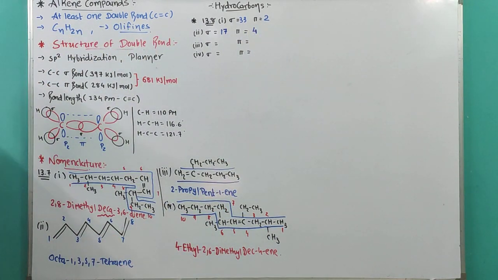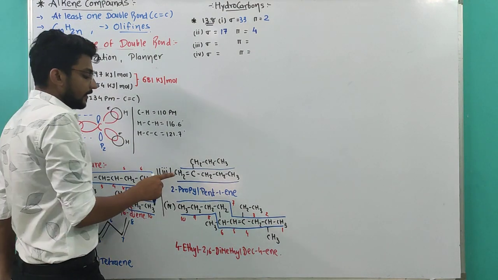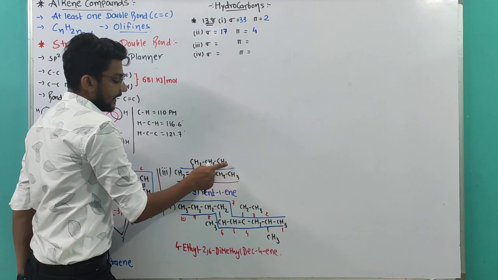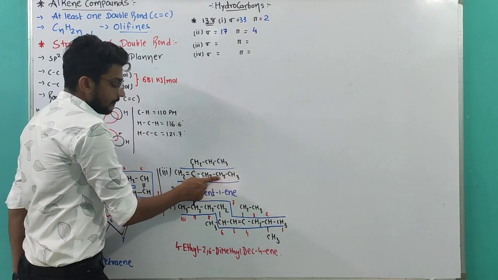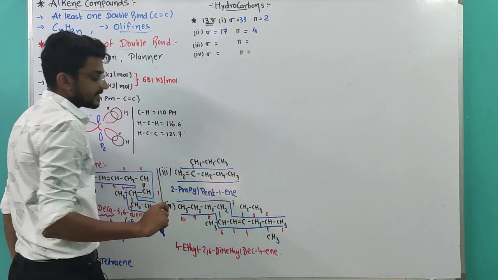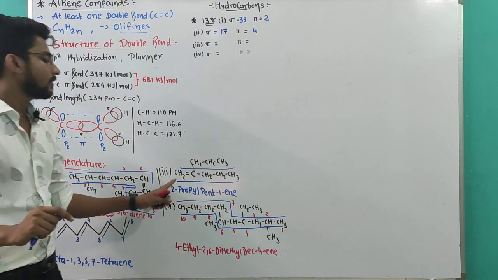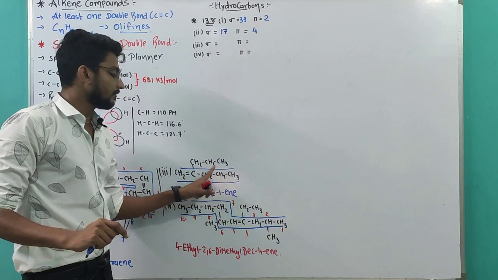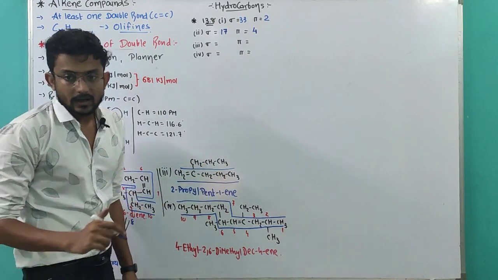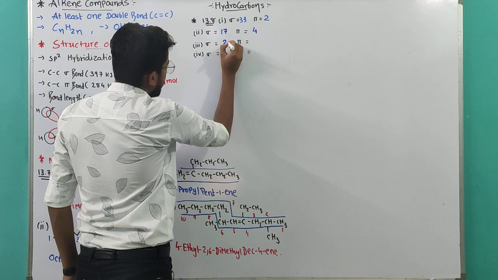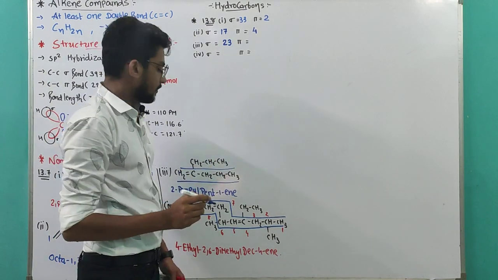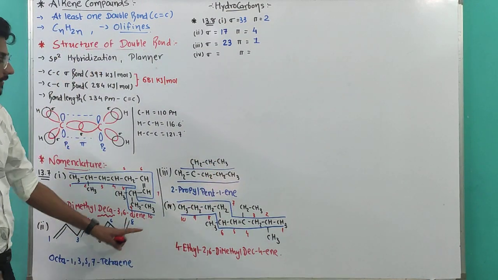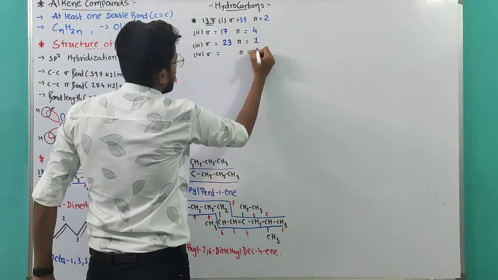Now in the third compound, calculate the hydrogen: 2, 3, 4, 5, 6, 7, 8, 9, 10, 11, 12, 13, 14, 15 and 16 carbon-hydrogen sigma bonds. 17, 18, 19, 20, 21, 22 and 23. Total 23 sigma bonds are there and only 1 pi bond is there. In the last compound, you can see 1 pi bond is there.